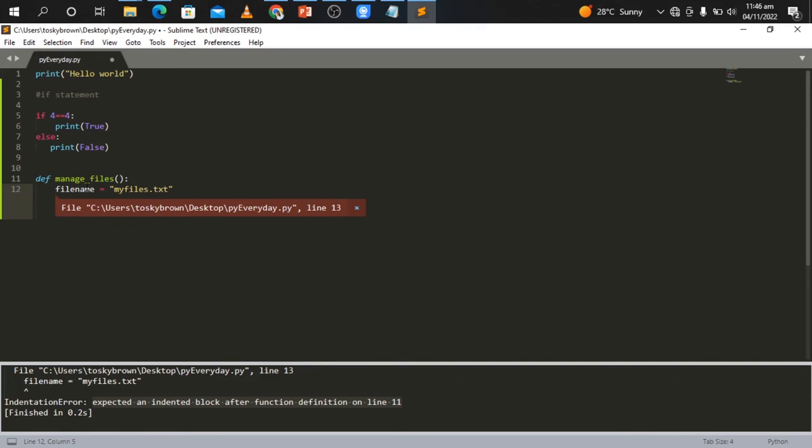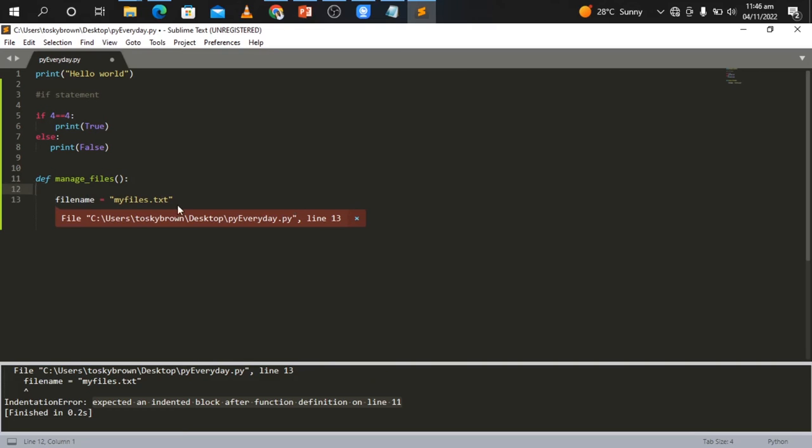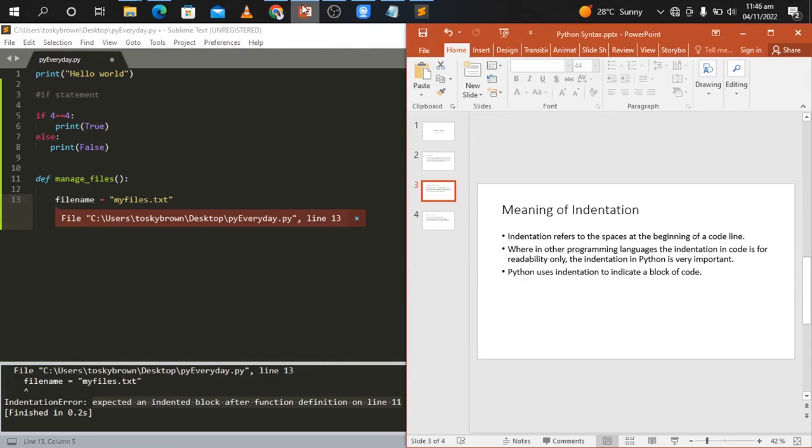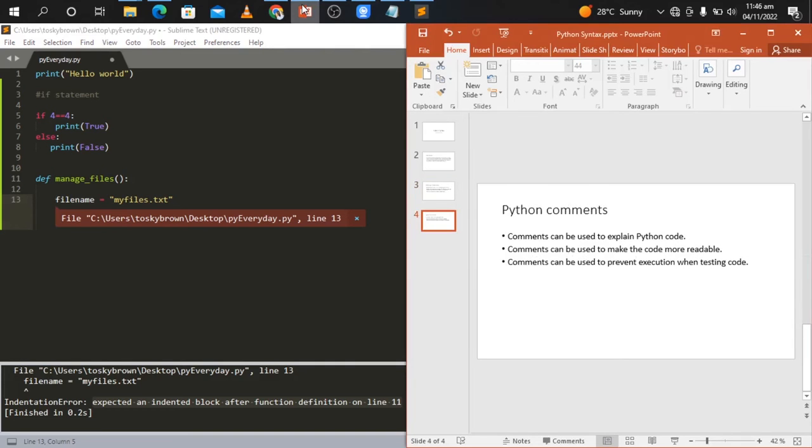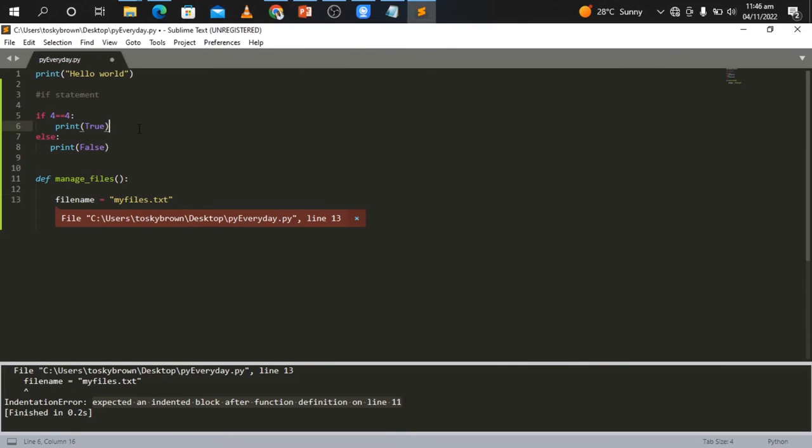Then we're moving on to the commenting. So we say that Python comments can be used to explain code. Comments can be used to make code more readable. Comments can be used to prevent execution when testing code. So in Python, we give comments by starting with a hash sign.